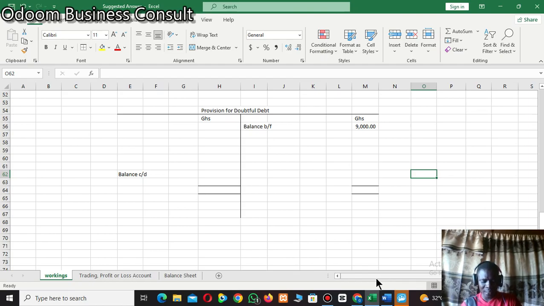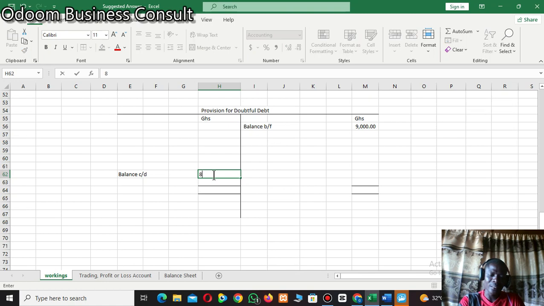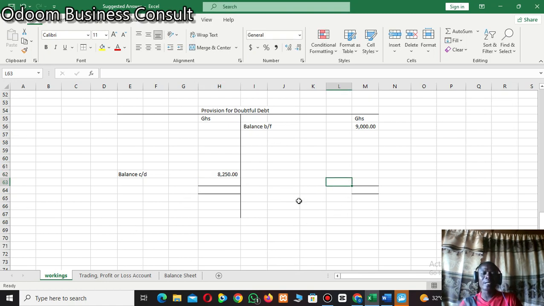So we are saying 5% of our debtors cannot be recovered. Okay, 165,000. So if you use 5% on 165,000, you are getting 8,250 cedis, and that one will be the balance carried down. So always the balance carried down figure will be the one in the additional information, and the balance brought forward will be the one on the face of the trial balance. And this is how we record it.